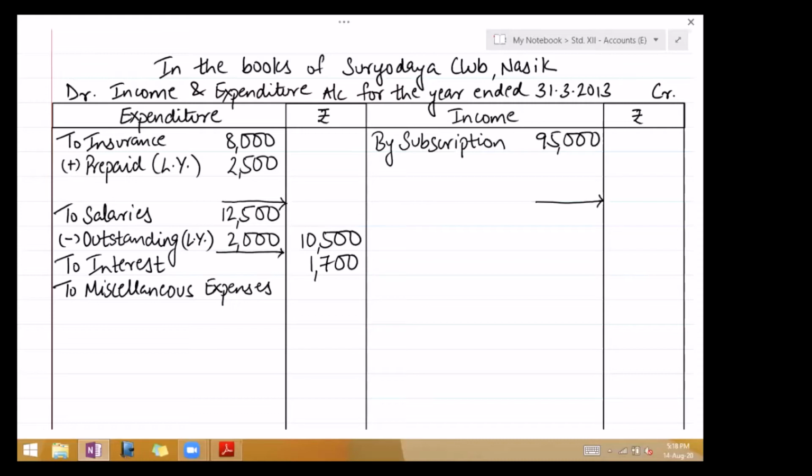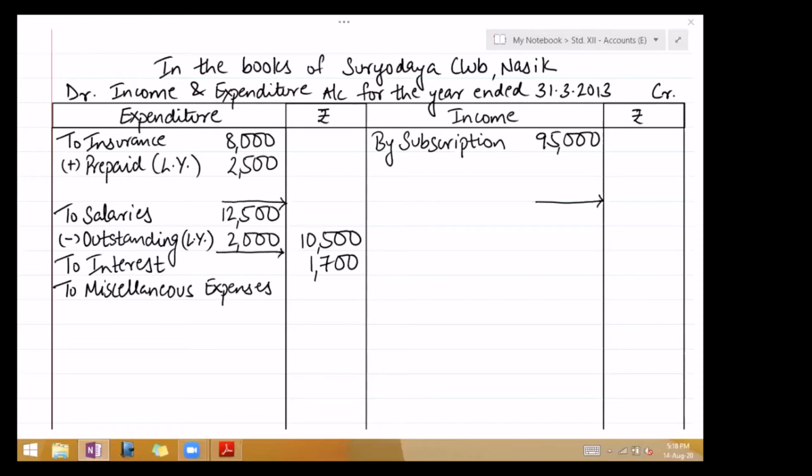So 12,500 is total payment. You minus outstanding salary 2,000. What remains is expenditure of the current year. And there's a difference between a payment and an expenditure. Payment of salary 12,500. Expenditure of salary 10,500. That's the difference. So every payment is not an expenditure. If it is paid for the current year, then it is expenditure. If it is paid for last year, it is not an expenditure. Then what it is? It is last year's liability and nothing else. Current liability cannot remain. Once a liability is paid, it cannot remain.